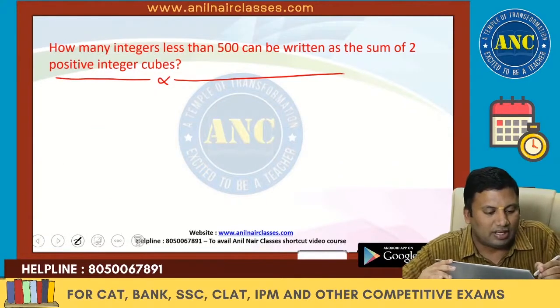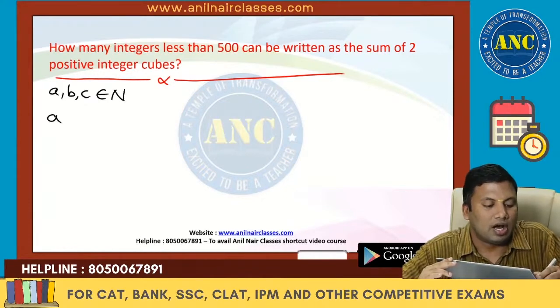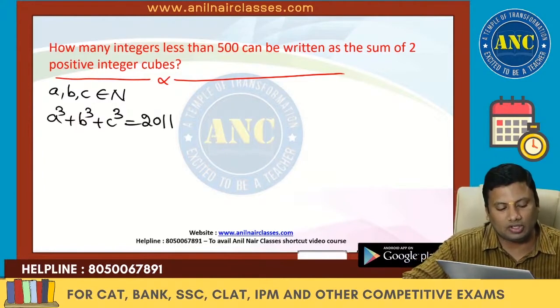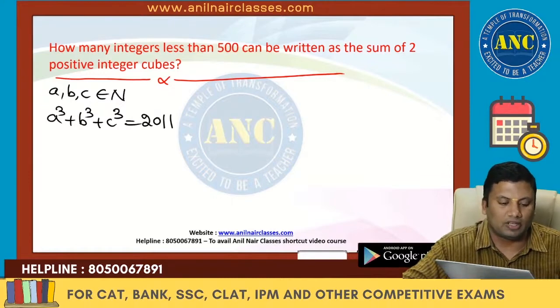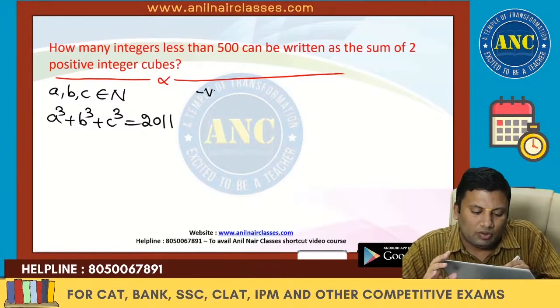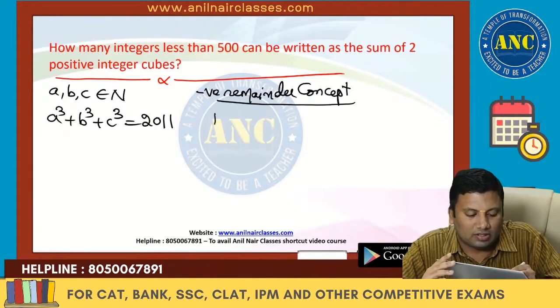Please listen carefully. If a, b, c are natural numbers, how many values will a, b, c take such that a cube plus b cube plus c cube is 2011? You can either use the negative remainder concept, or if you know Euler's theorem, this process becomes a little easier. The negative remainder concept is what we will use.